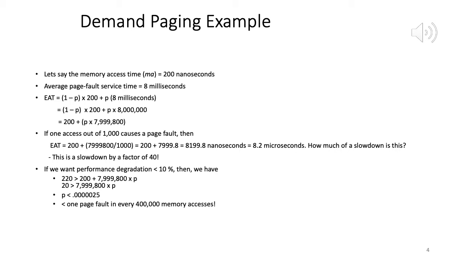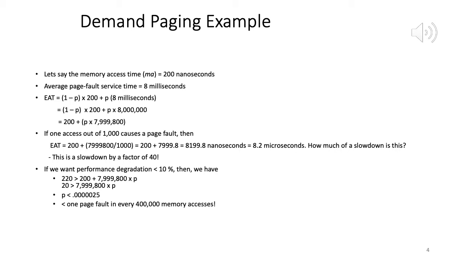So the slowdown between the two: which one will be slower? The second one, of course, because now for one memory page access, instead of 200 nanoseconds, we have 8 milliseconds. So this is a slowdown of roughly 40. So even if our page fault probability is 1 by 1000, which is really good, still we have a slowdown of 40.